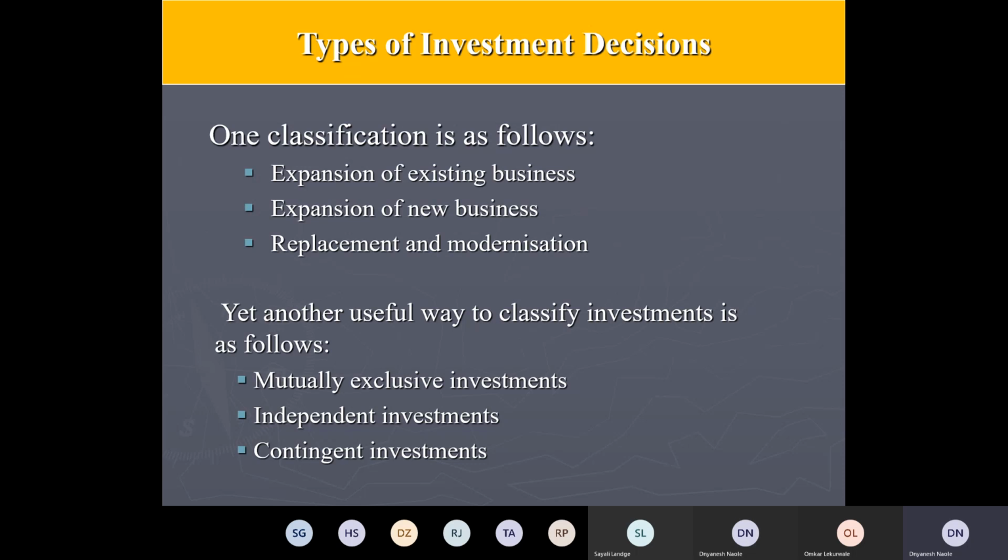Though that project is also capital intensive, it will be called a contingent investment. It depends on the decision of relocating or having a new center at a particular village, so it will involve the other facilities to be created. That is not your primary decision. Your primary decision is to have a manufacturing setup, but to support the employee base there, you will also have to think about coming up with community facilities for those employees. Okay, so this is about types of investment decisions.